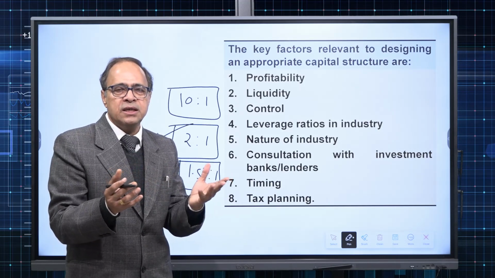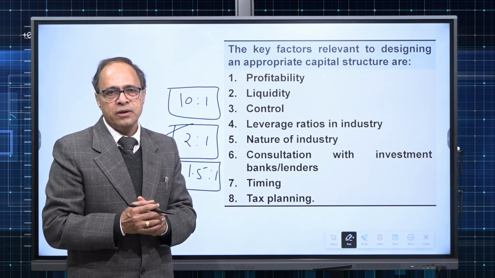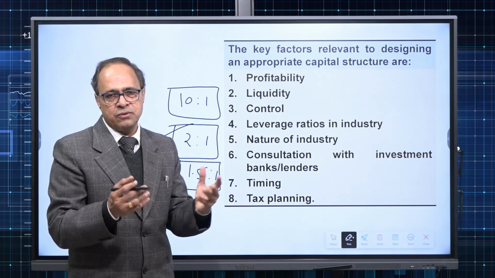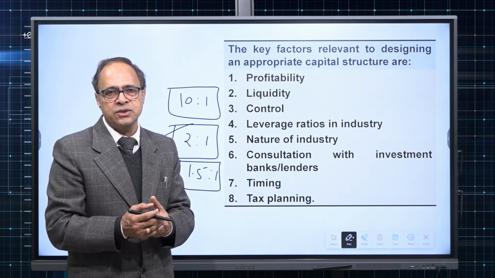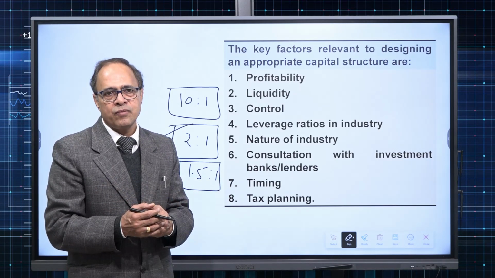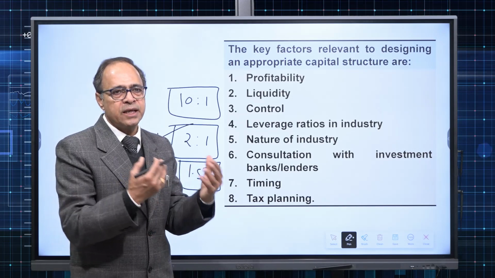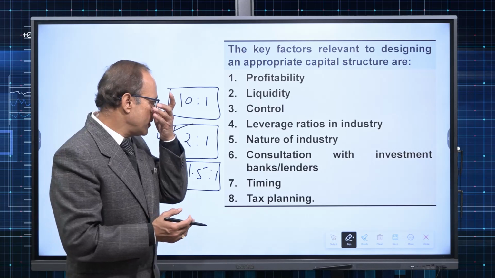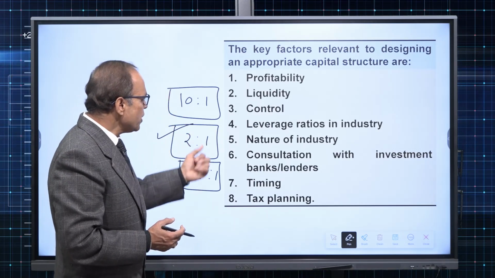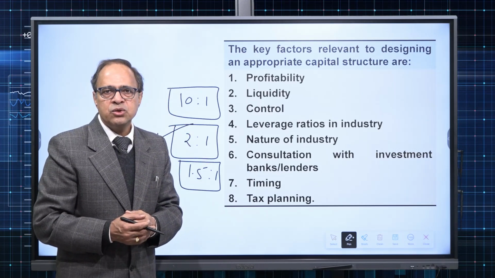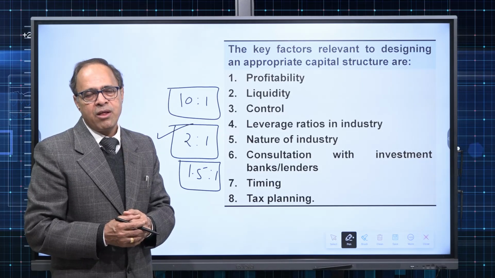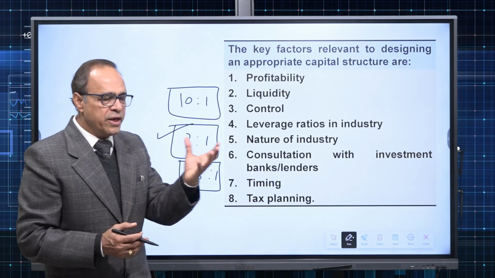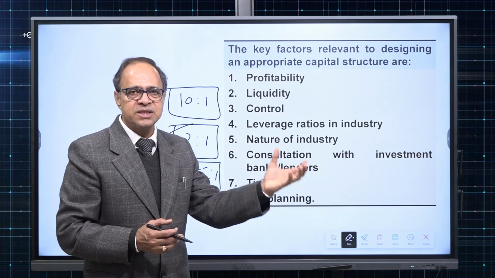If in my industry 10:1 is fair enough, then okay, no problem. For companies which have a 10:1 or less ratio, I can invest in them. Or a company can decide about the funding, whether to go for equity or debt. Then comes nature of the industry. Nature of the industry simply tells me what is going to be the volatility of the earnings, volatility of the sales.